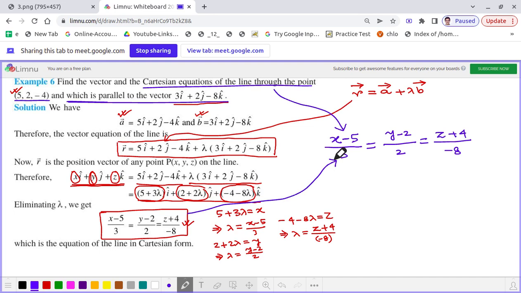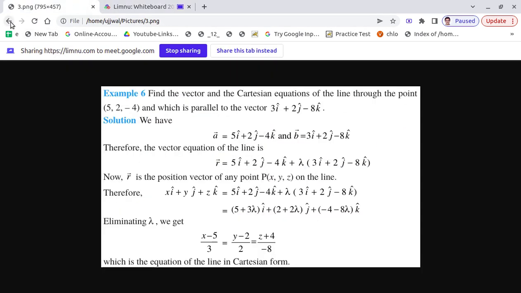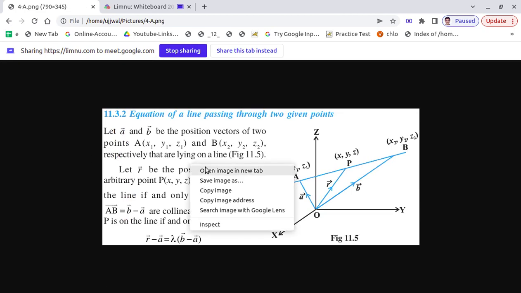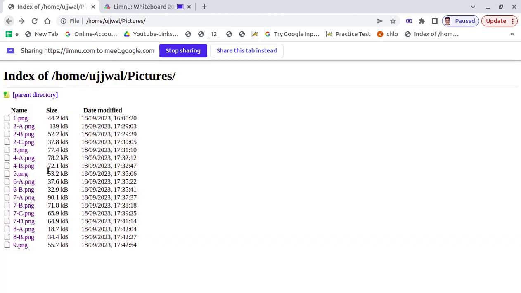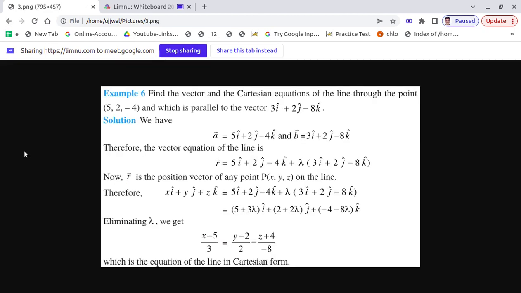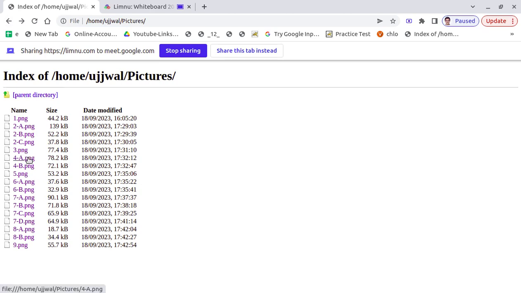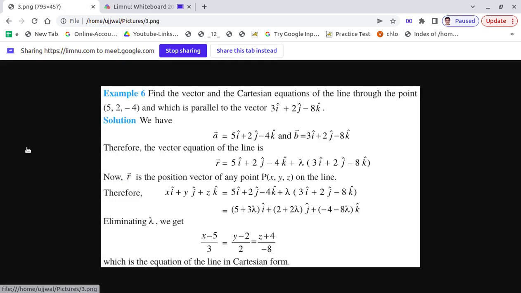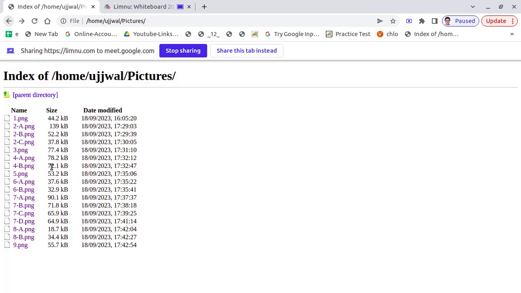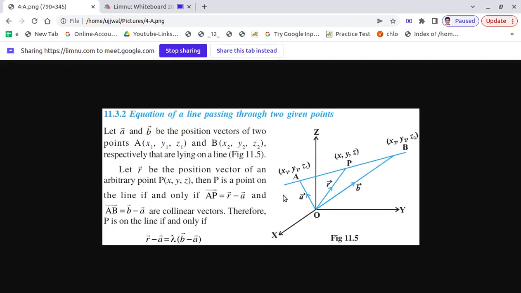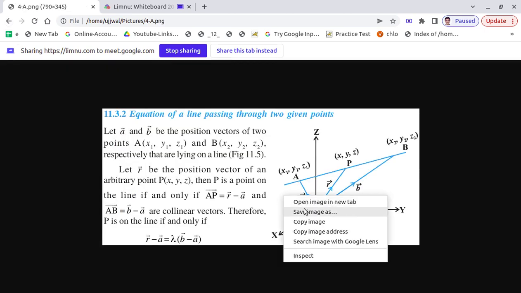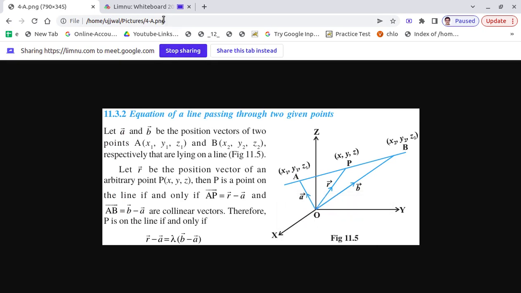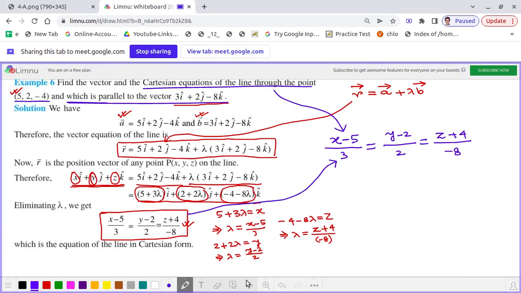Now let us solve another question. Okay, it's done. Now let's go to the next topic, and the next topic we are going to discuss is how to find the equation of a line passing through two given points. Let's see how we can find it out.